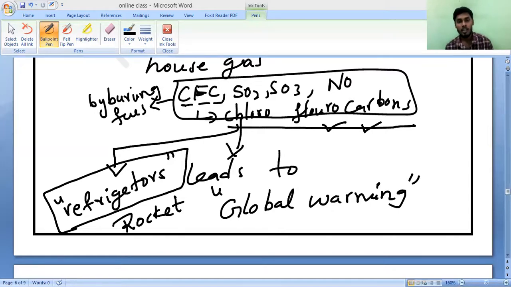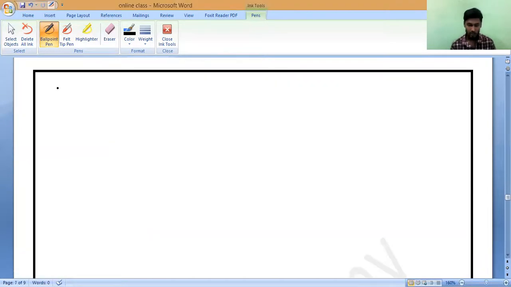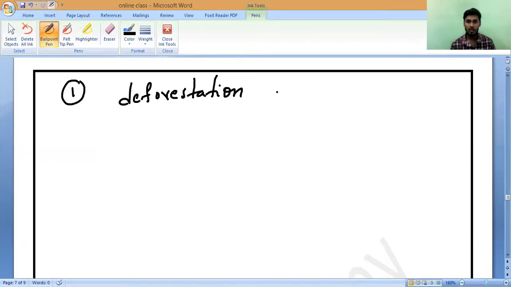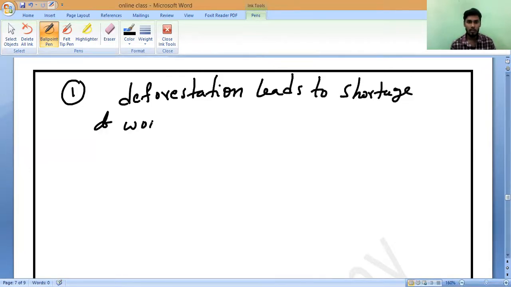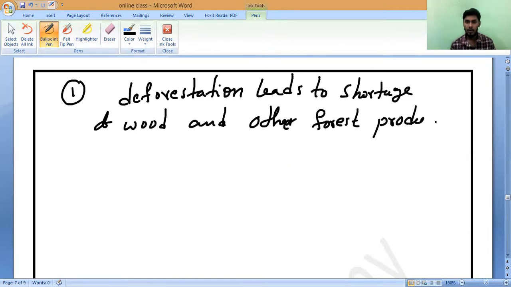Deforestation will lead to shortage of wood and other forest products, and global warming. All of you should write. So that is what you should write finally. We have studied two causes today. One is deforestation and global warming leads to shortage of wood and other forest products. Note it down.